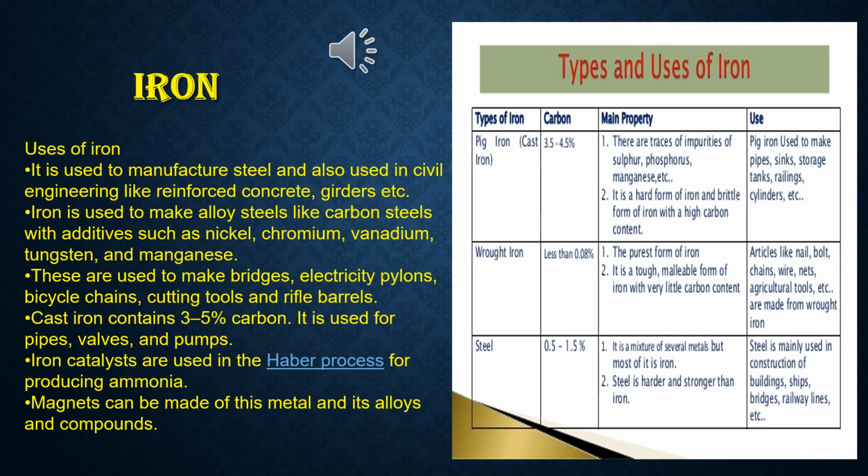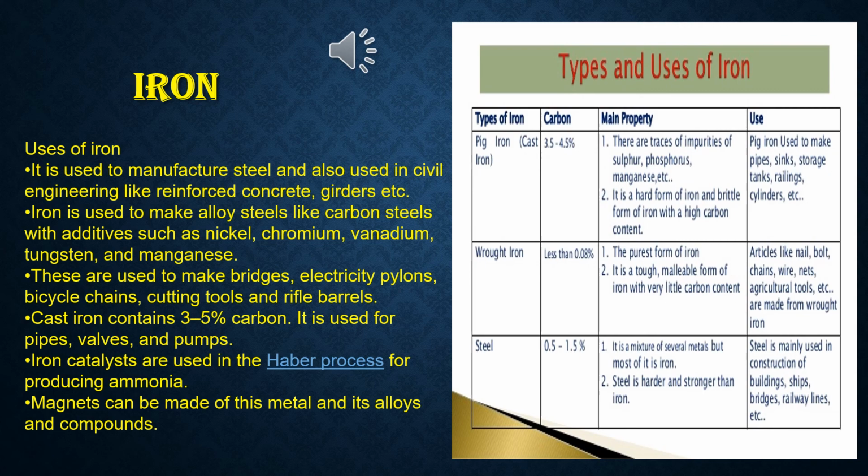Now, in the diagram, I have shown types of iron and its uses. There are three types of iron. One is pig iron or cast iron. Second one is wrought iron. And the third one is steel. So, wrought iron spelling, please read carefully. Now, percentage of carbon in that particular iron is 3.5 to 4.5%, the first one. Second one less than 0.08%. And in the third one, 0.5 to 1.5%.